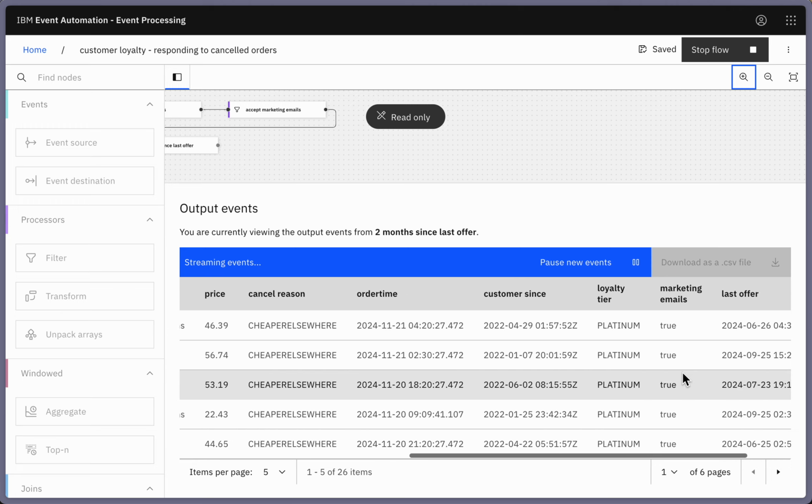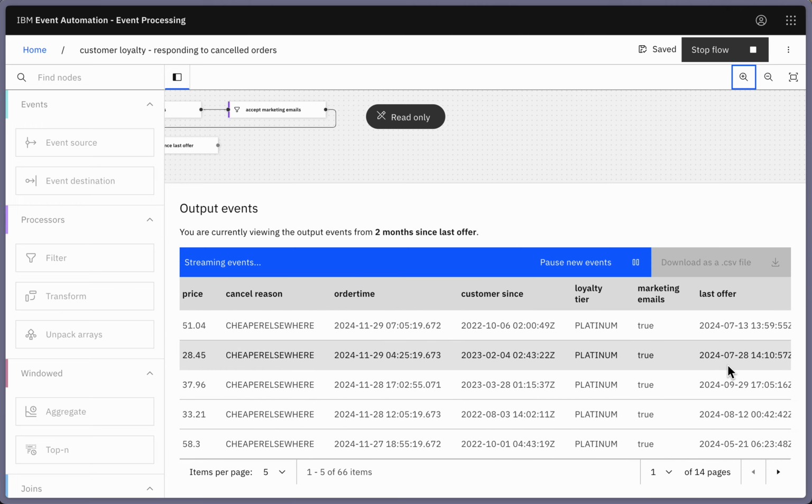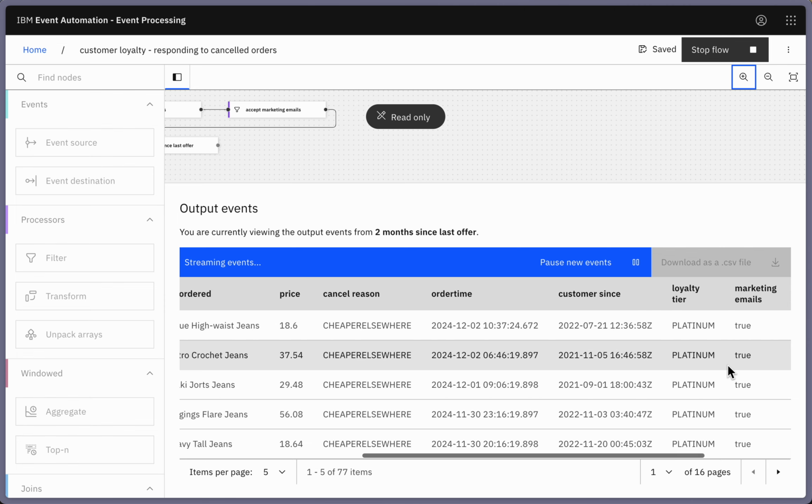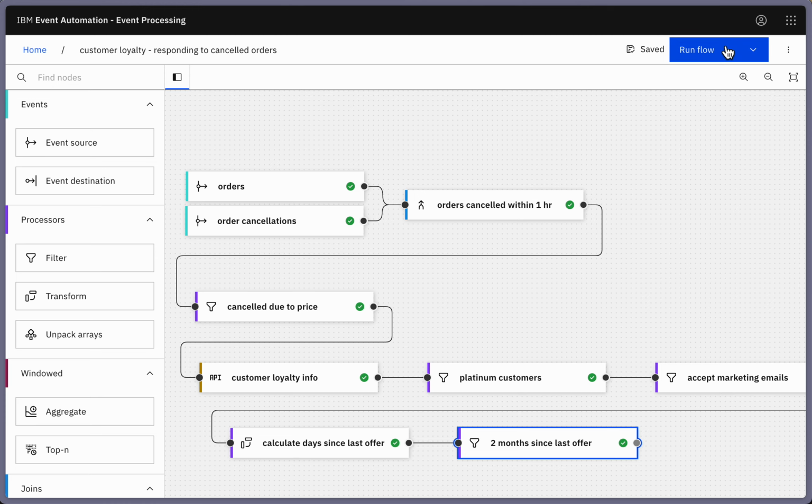So these are orders where it's been a long time since we've reached out, from long-standing loyal customers who have recently cancelled an order because they were concerned about the price. This is now a much more focused stream of events and would be a good jumping off point to start driving some kind of business process where we reached out to them with a special offer or some sort of suggested alternative to what they'd ordered.